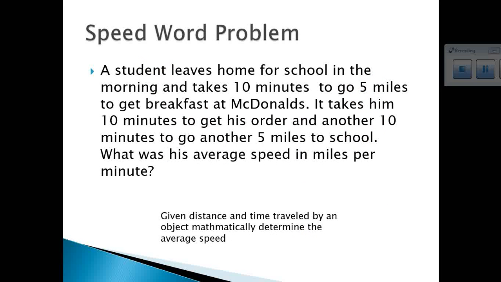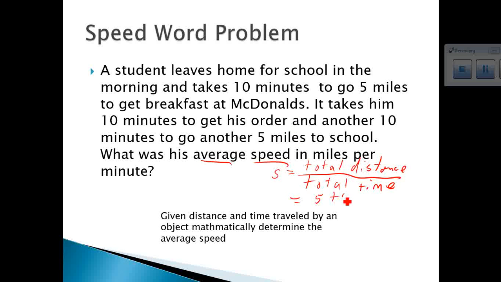Next, this is average speed. Remember, average speed is different from average velocity, because if you want average speed, it's going to be equal to your total distance divided by your total time. So in order to get this, I have to add up all of the distances. I've got 5 miles to go to McDonald's. He stands there, waits for his order, 10 minutes, and then he goes 5 miles back to school.